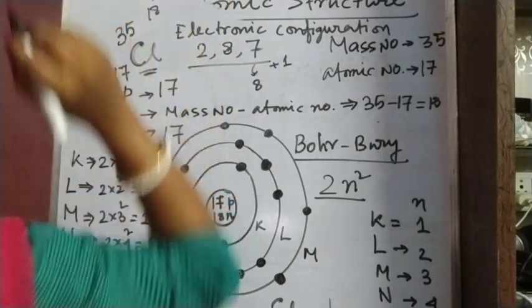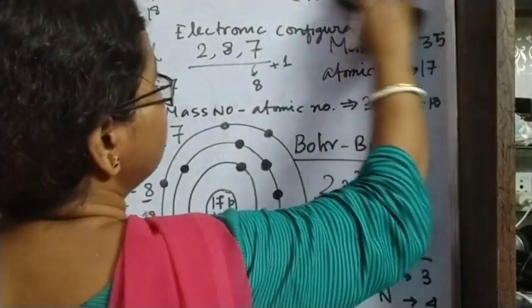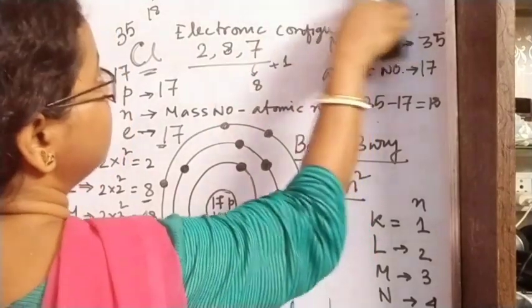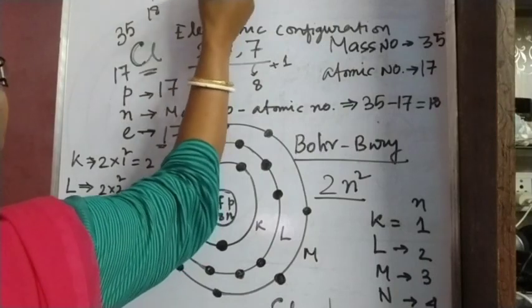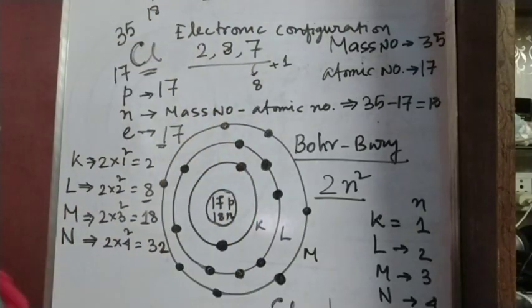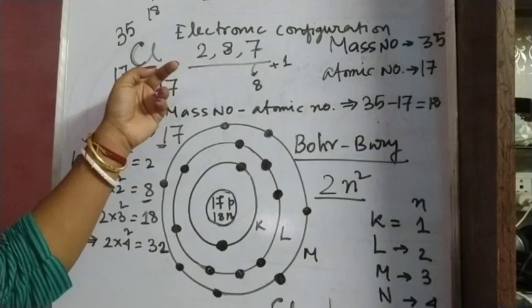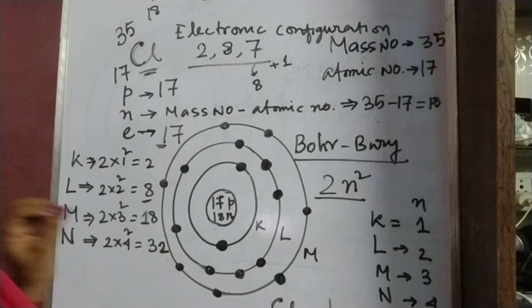For argon 18, the electronic configuration is 2, 8, 8. If chlorine can attain the configuration of argon, then it will be stable.